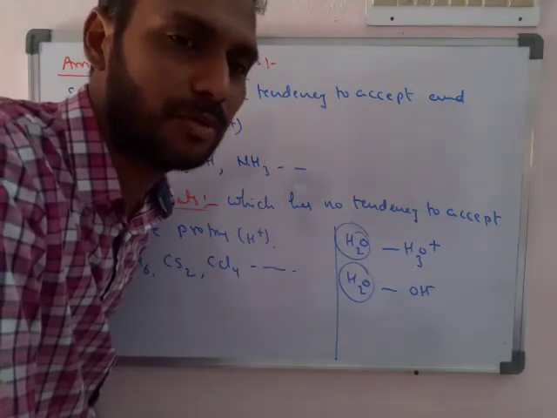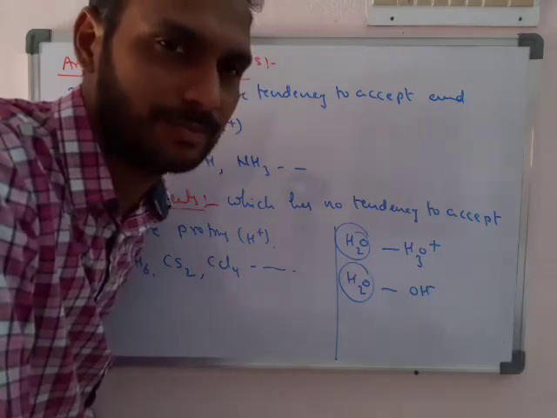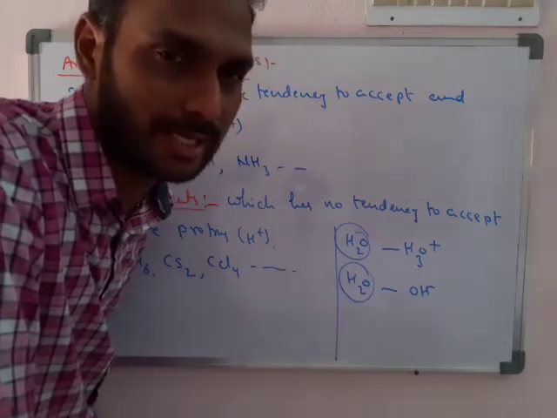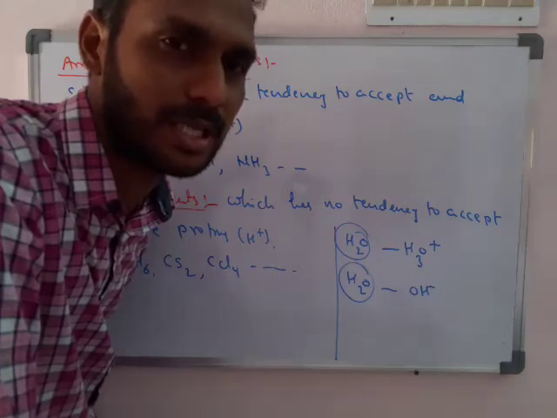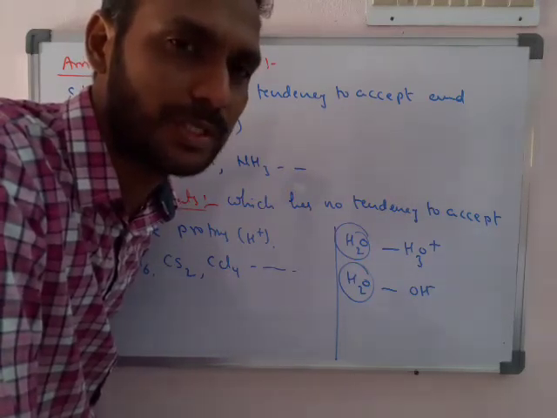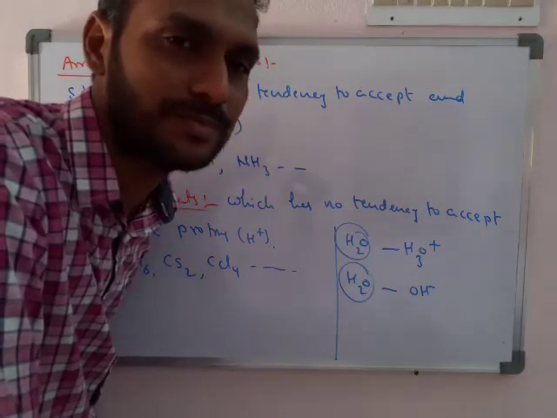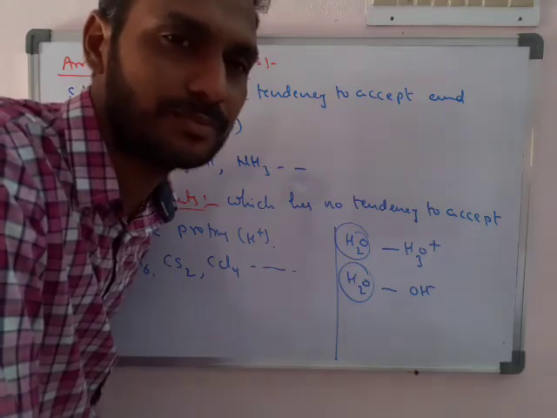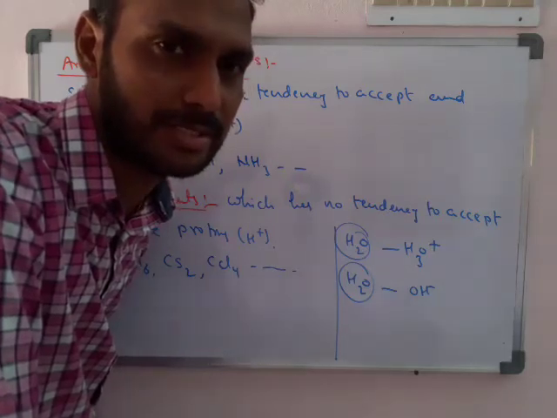This type of H2O is an amphoteric solvent. It has basic character and also acidic character, because it is ready to donate the H plus and also ready to accept the H plus. So we can say the Bronsted-Lowry theory also explains the amphoteric nature of some compounds. Amphoteric nature means showing both acidic character and basic character.